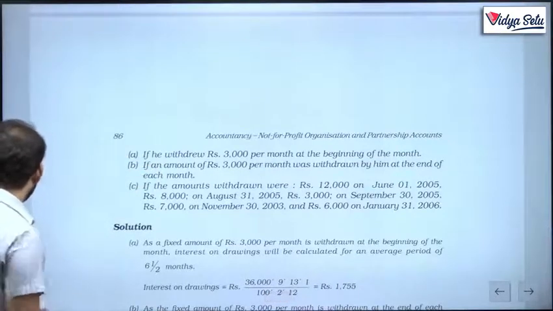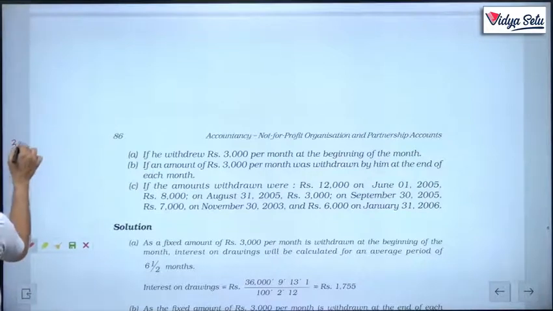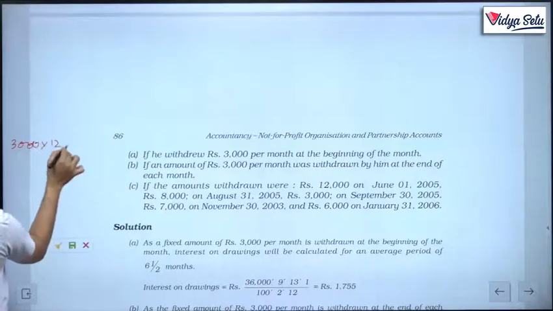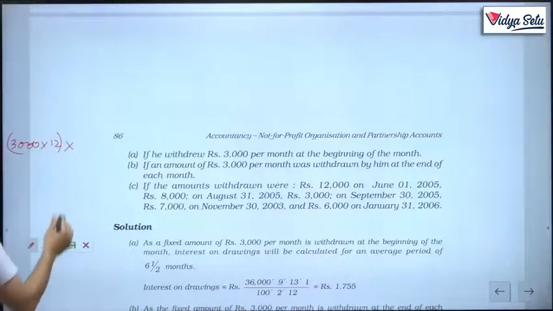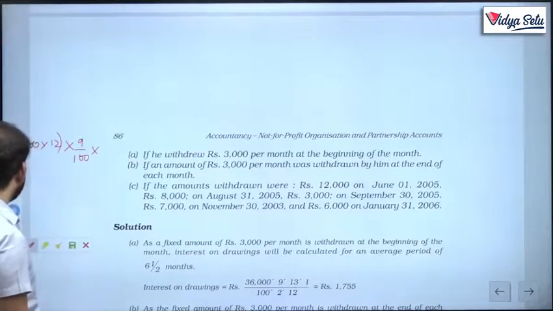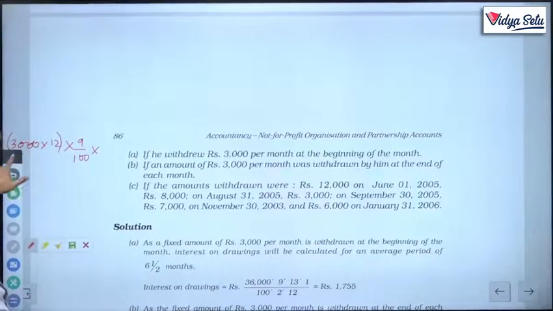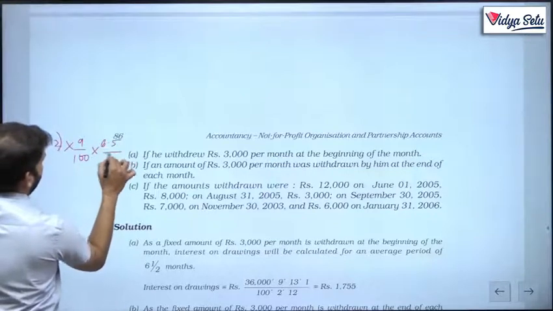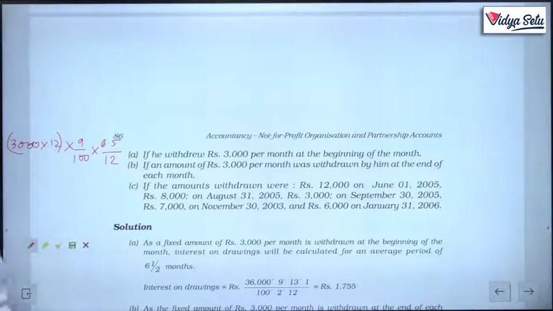3,000 per month. So total drawings are 3,000 multiplied by 12 months, multiplied by the rate, which I guess was 9 upon 100. And he is withdrawing at the beginning of each month, so we remember it was 6.5 upon 12. How 6.5? If we don't remember, we can just calculate mentally. The first drawing was on 1st April, the last drawing was on 1st March. So 12 plus 1, 13 upon 2, which is 6.5. Let's see if we solve it this way.